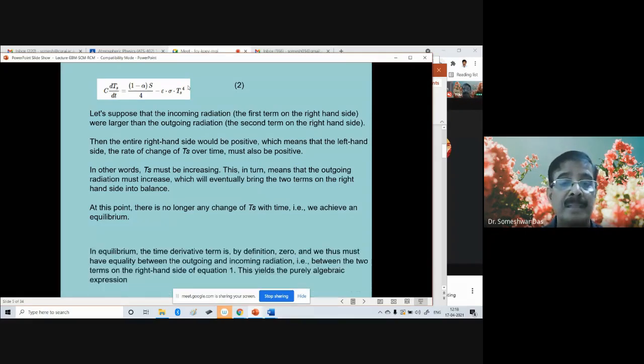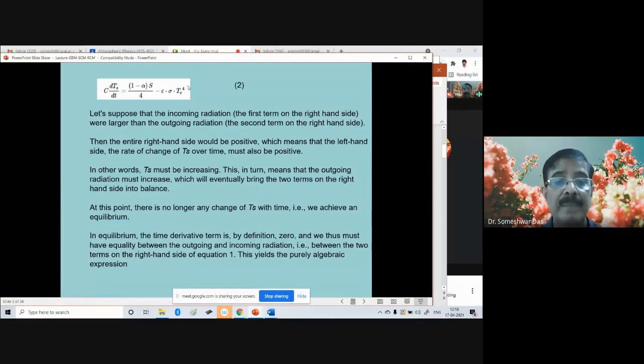So in the equilibrium state, the time derivative term is zero by definition. When the two terms balance, that means C dTs by dt is zero, right? And we thus must have equality between the outgoing and incoming radiation, that is, between the two terms on the right hand side of the last equation.